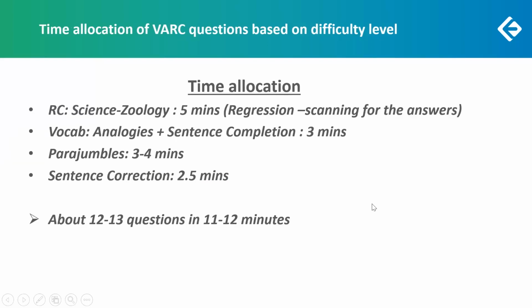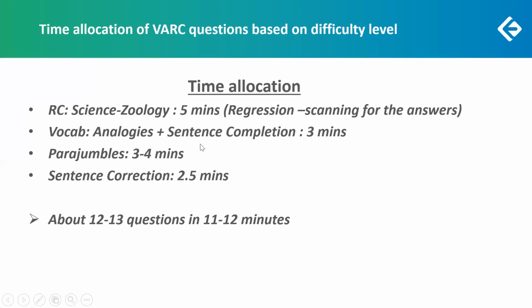So what was your time allocation? The 10 to 12 minutes. You would obviously get into the RC. Anyone who did not choose the RC might have ended up making the wrong selections, because the RC was an easy one. You just had to look at the questions to figure out that this is very easy. I just have to regress and get the answers, and you would have got them right, because it was very easy to eliminate the options.